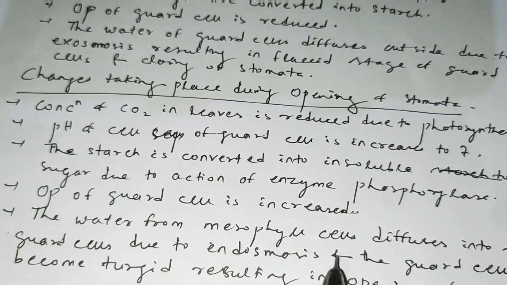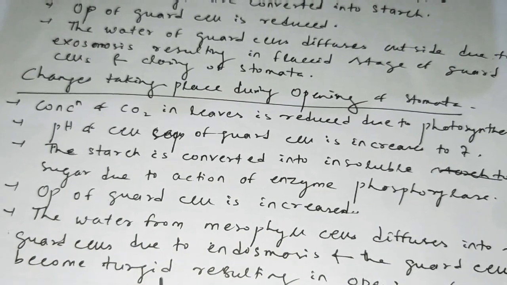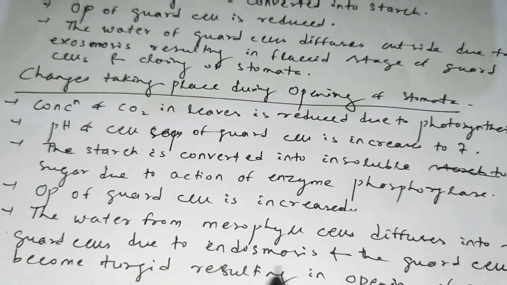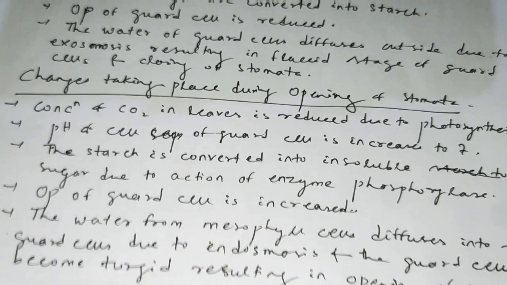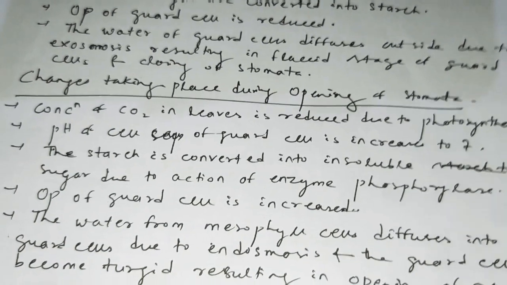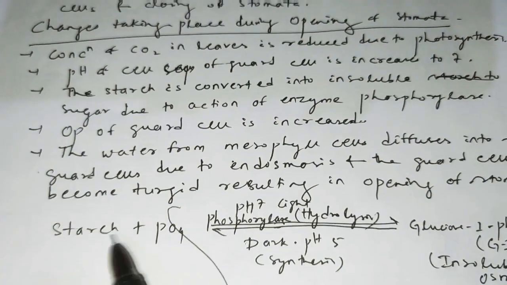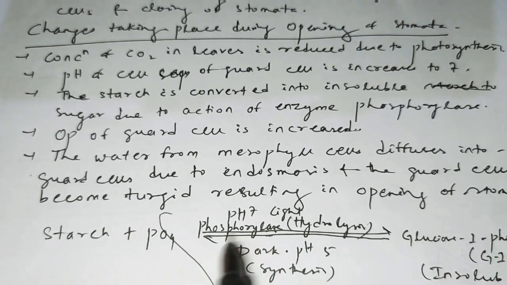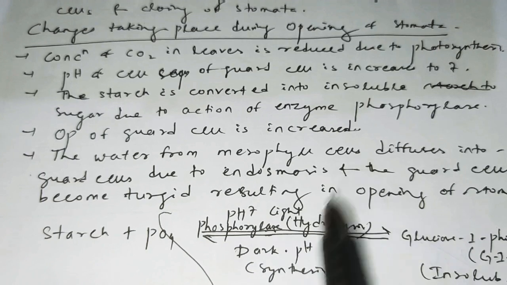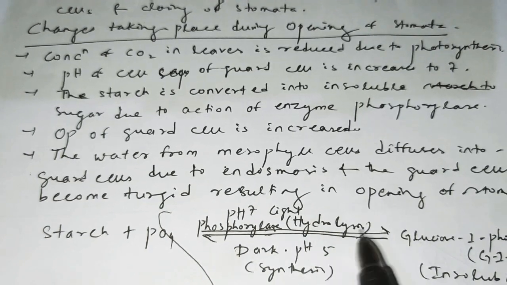Clear? And the guard cell now becomes turgid, and due to turgidity and osmotic pressure, the stomata try to open, and finally it opens. Here one reaction: starch plus phosphate in presence of phosphorylase at pH 7 in light, hydrolysis occurs.